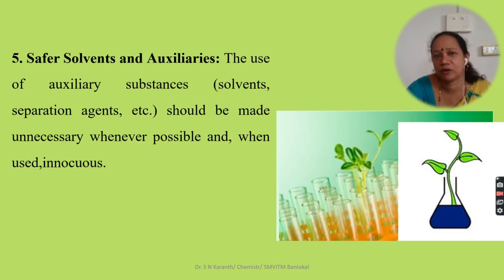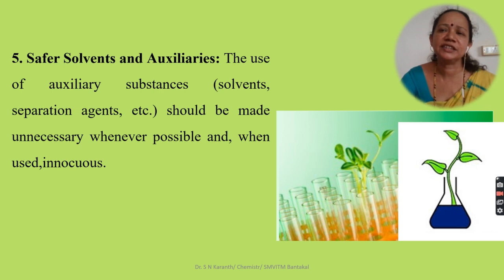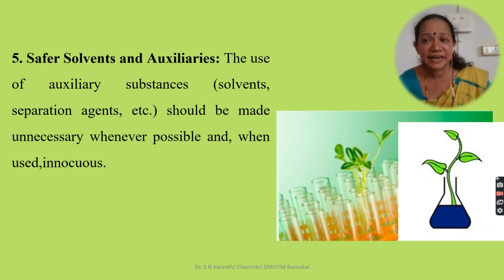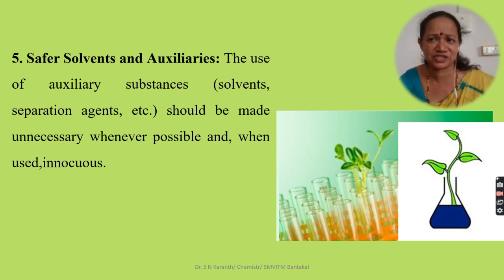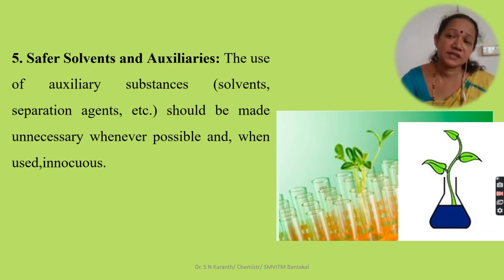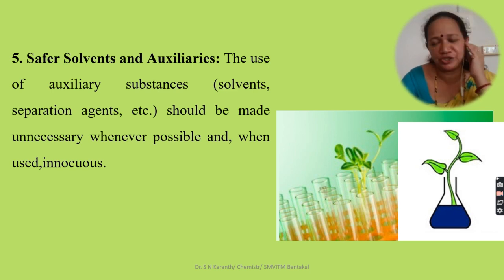Then the fifth one, safer solvents and auxiliaries. For some reactions, we need reagents which do not directly interact with the reactant molecule but are needed to carry out the reaction, such as solvents, separation reagents, or even to recover the product. While choosing the solvent, we have to choose a safer solvent that does not impart toxicity and is not carcinogenic in nature.